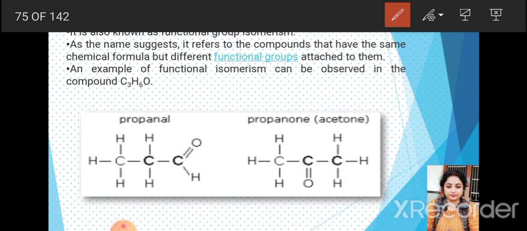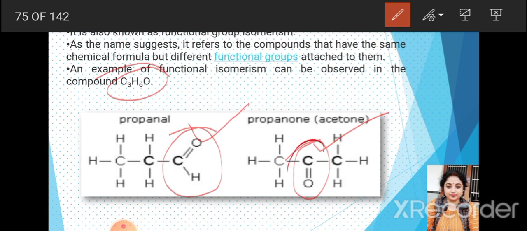Now let's see. Propanol. If you have to write the name of the first compound, only these atoms are present in both compounds. One contains the functional group CHO, the aldehydic group, and the other contains CO, the ketonic group.